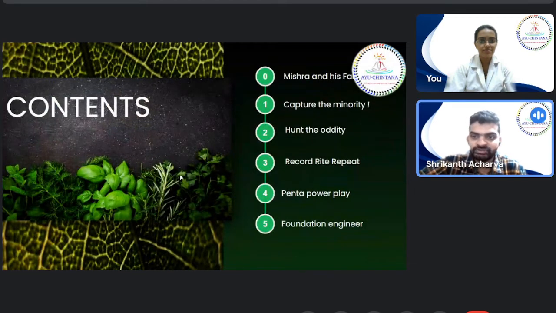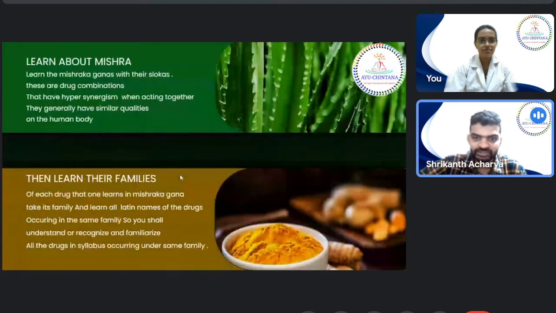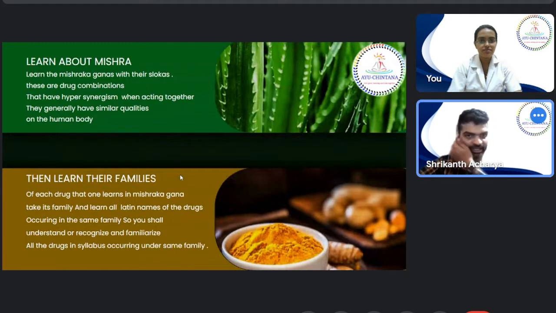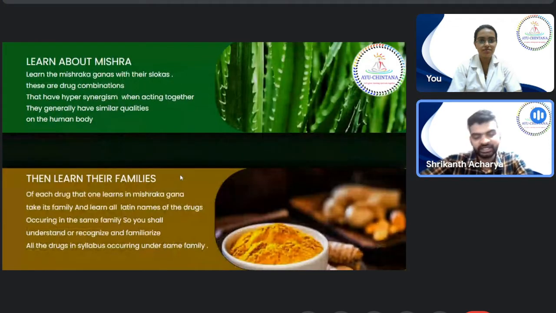In episode 3, we saw the very first one, Mishra and his family. That means to say the Mishraka Gana. We studied the ingredients of each Mishraka Gana, and of those ingredients' families, we studied the other drugs.